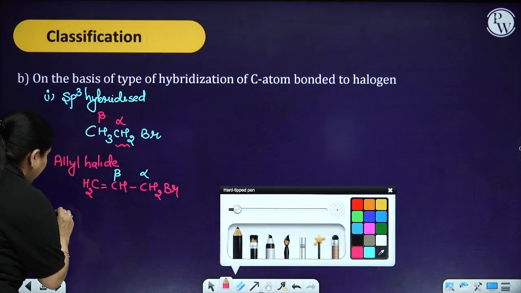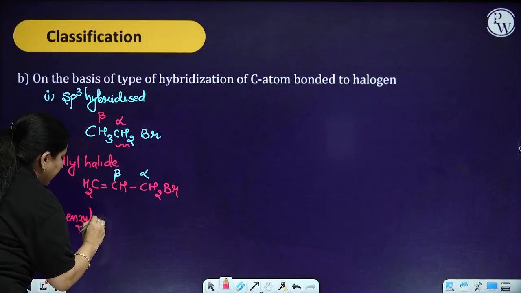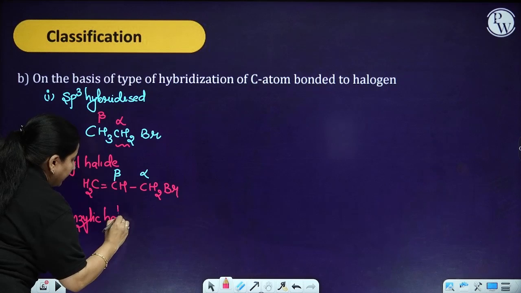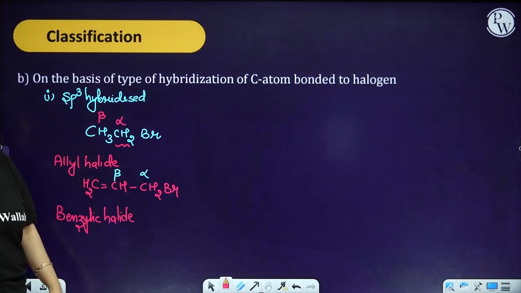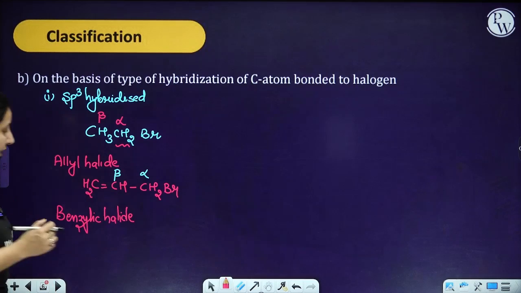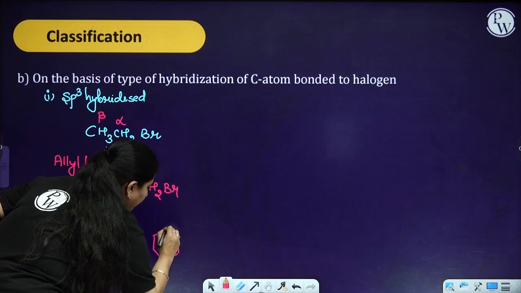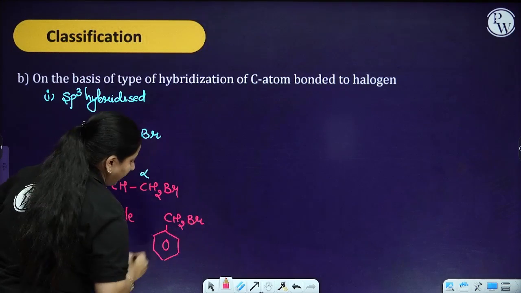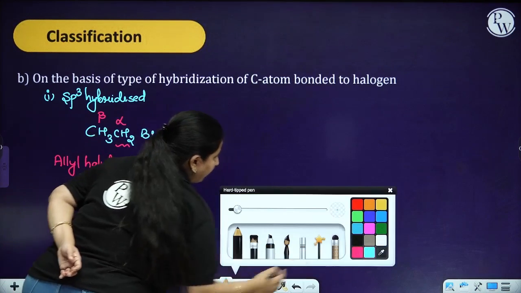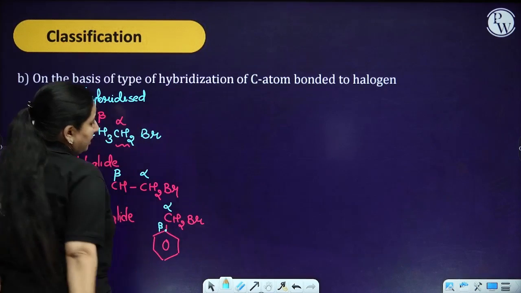Another one you can have is the benzylic halide. I have already told you that a benzylic halide means your benzene ring is attached to a carbon atom, and that is further attached to your halogen. So over here, this is alpha and this is going to be beta.